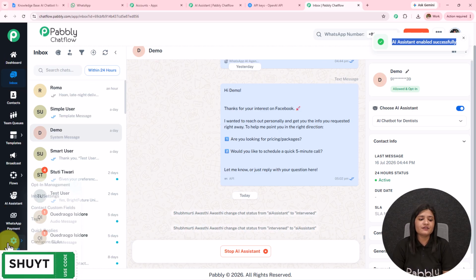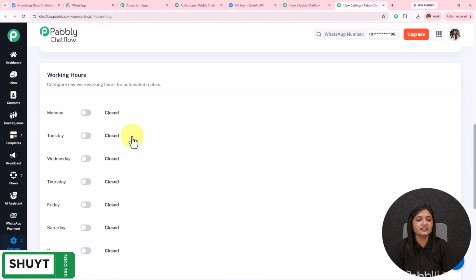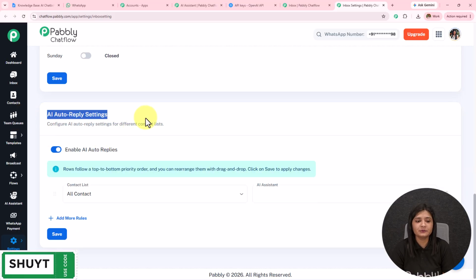For that, on the left hand side we have all these options. So I'm going to open the settings, and I'm going to open inbox settings in a new tab. I'll add it towards the inbox settings. If I scroll down, I have this option of AI auto reply settings. I have kept this enable AI auto replies on.